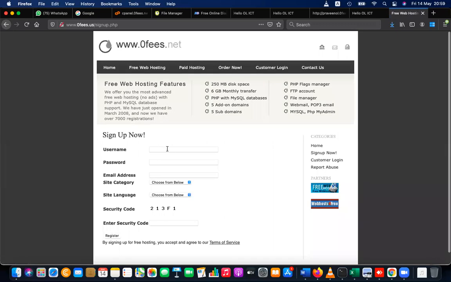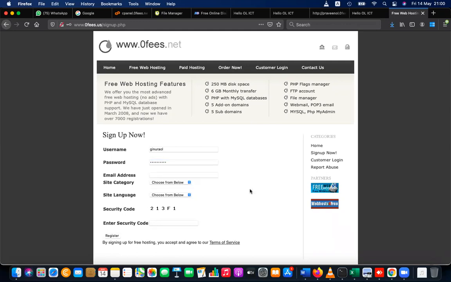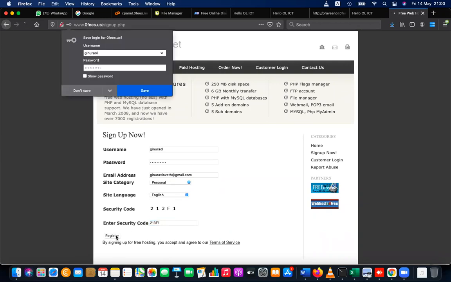I'm going to give the name Ginura OL and the password. I'm going to give the same password, so you can use that. And an email address. Then personal, and I'm giving English. And 213F1 is the security code, and register.